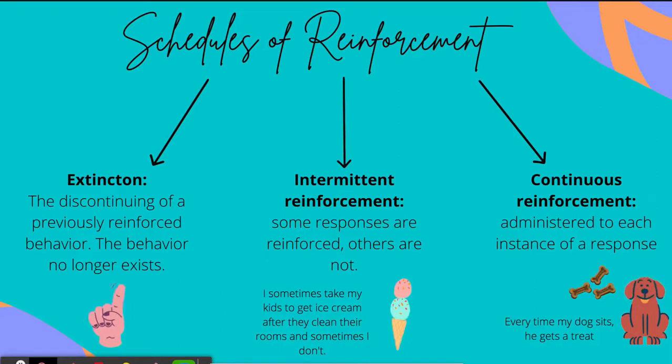Intermittent reinforcement is when some responses are reinforced and others are not. An example of this could be, I sometimes take my kids to get ice cream after they clean their rooms, but sometimes I don't. And lastly, continuous reinforcement occurs after each instance of a response. The behavior is reinforced every single time. My dog gets a treat every time he sits.